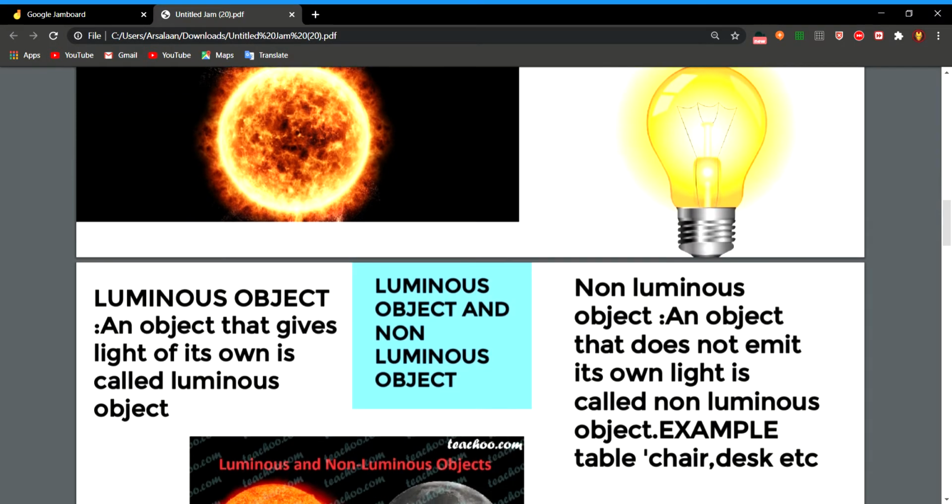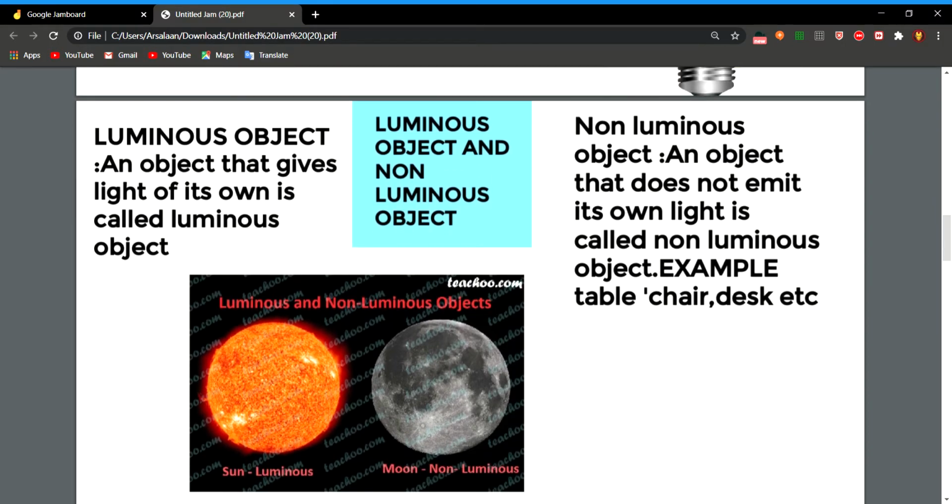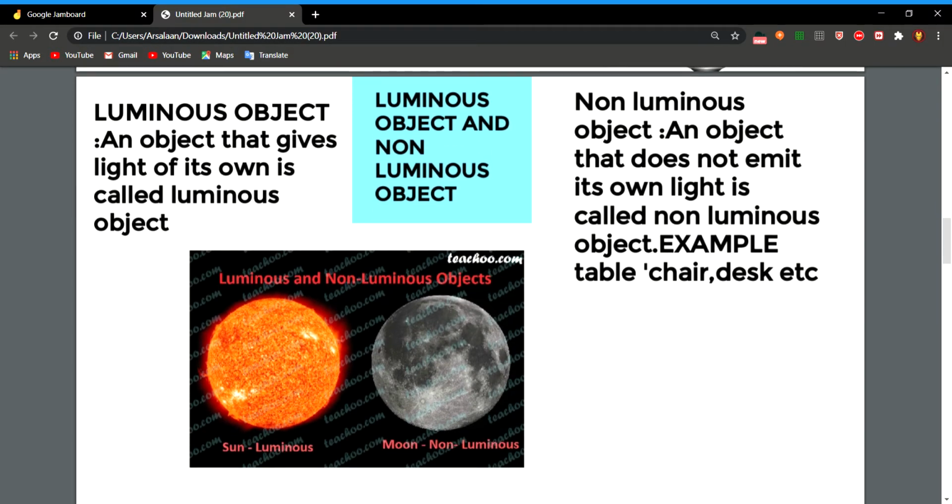Objects can be classified into two types on the basis of whether they give light or not. Those objects which have light of their own are called luminous objects, and those objects which do not have light of their own are called non-luminous objects. The sun is a luminous object because the sun has its own light. And the moon does not have its own light, so the moon is a non-luminous object. Other examples of non-luminous objects are table, chair, desk, etc.